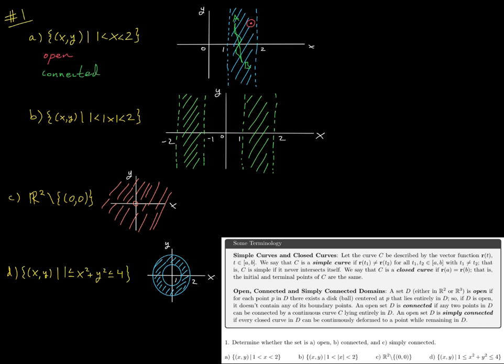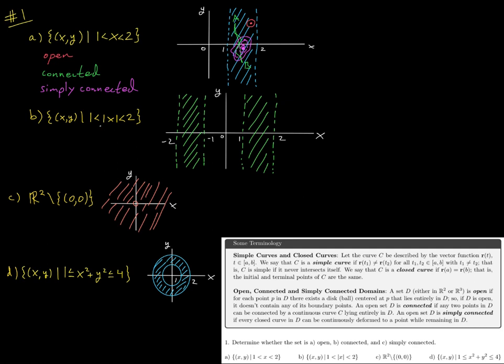Is the set simply connected? Well, if I were to draw a closed curve within the region, then yes, I can contract this closed curve to a point while lying entirely within my region. Okay, and we note here that this region does not have any holes like we discussed in the last video, and so this set is simply connected. Cool. All right, how about part B?